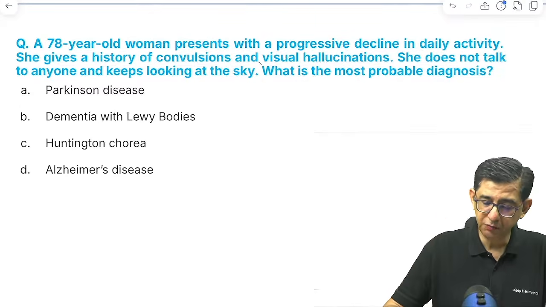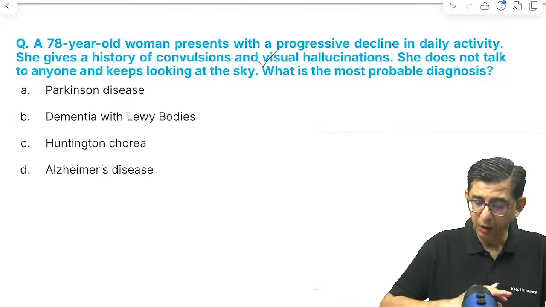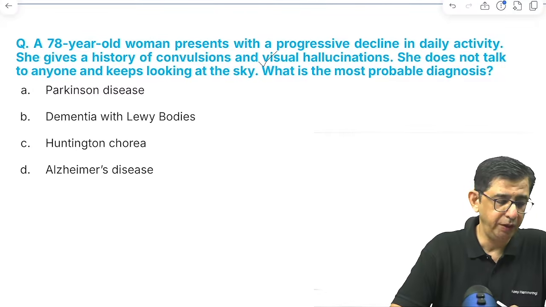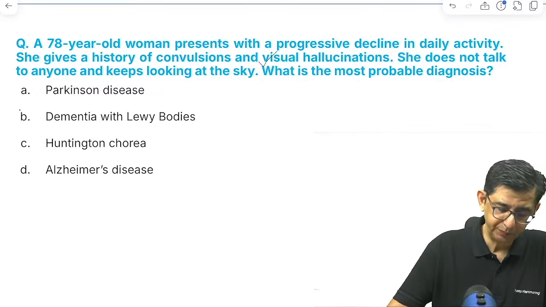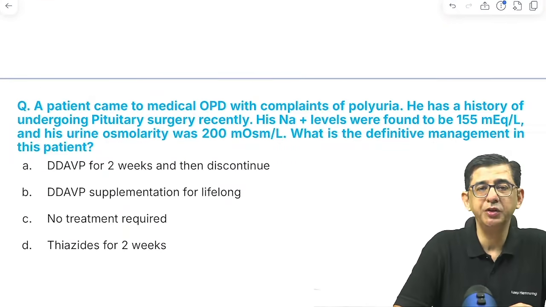Yes. Next is visual hallucinations present in a chap. Progressive decline in daily activity, convulsions and visual hallucinations, and keeps on looking at the sky. So that would be dementia with Lewy bodies. Good job.